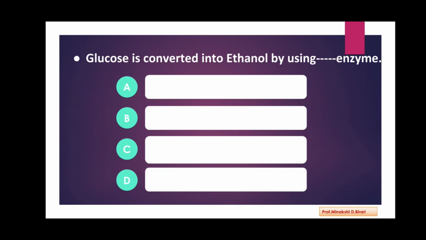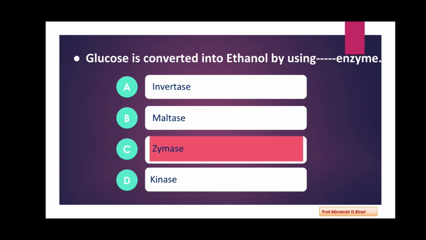First question: glucose is converted into ethanol by using dash dash enzyme. Option A, invertase. B, maltase. Option C, zymase. Option D, kinase. So, which is correct answer? Zymase. Glucose is converted into ethanol by using zymase enzyme.